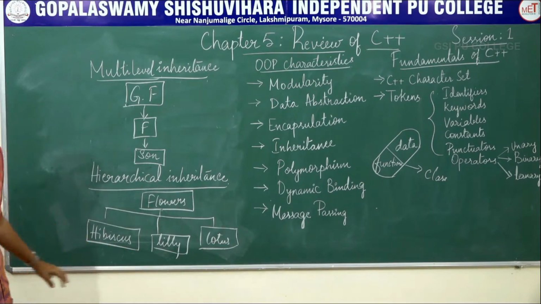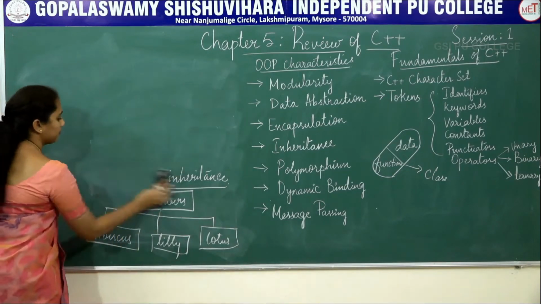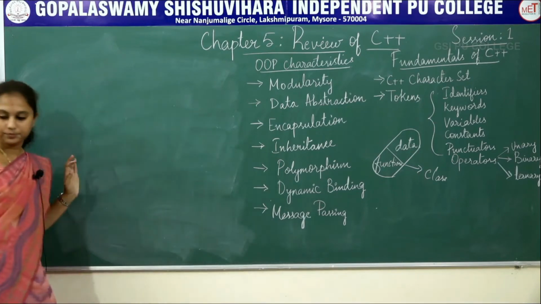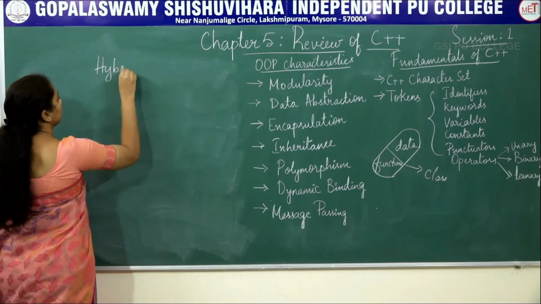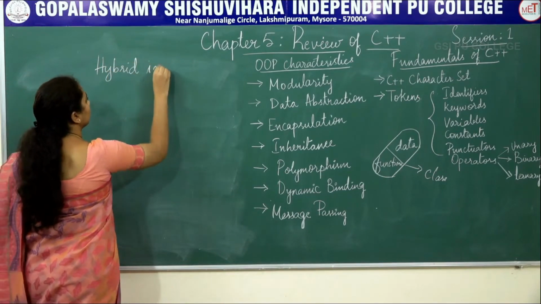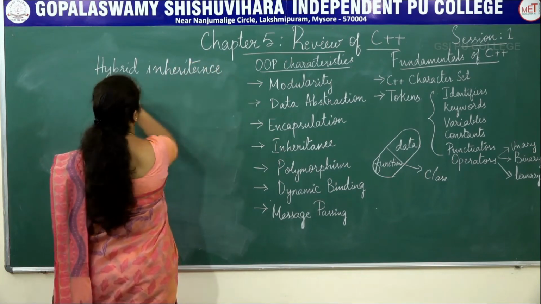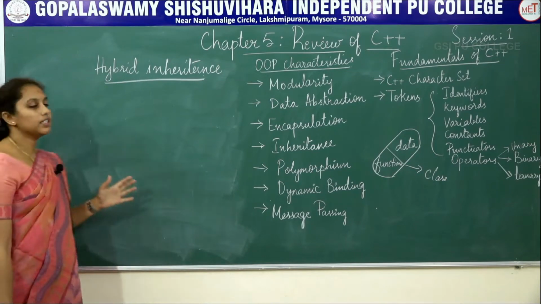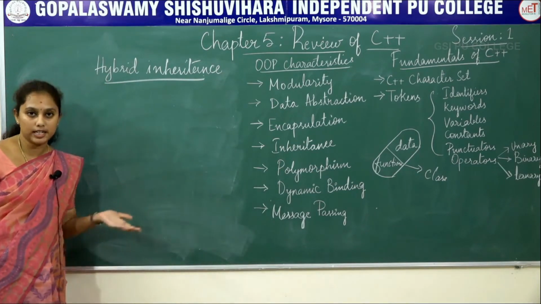And the next type of inheritance is hybrid inheritance. What is hybrid inheritance? It is a mechanism in which the program requires two or more forms of inheritance.